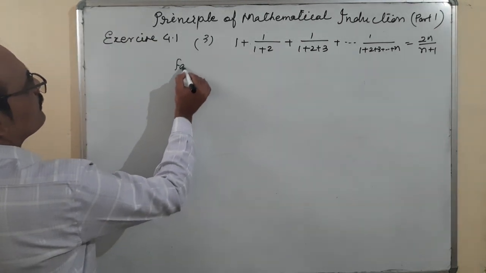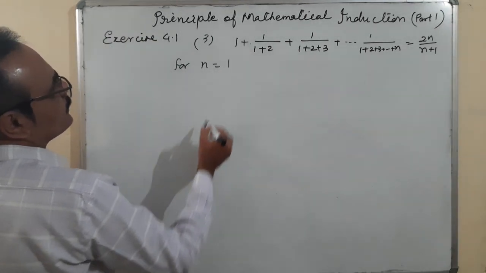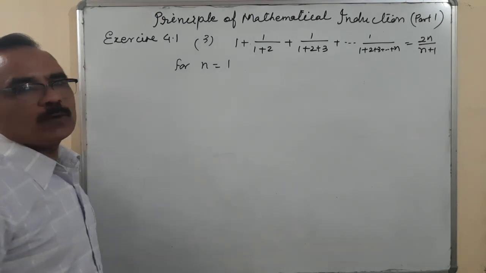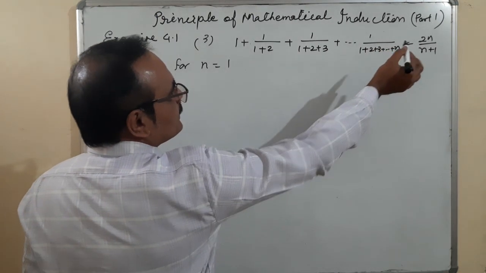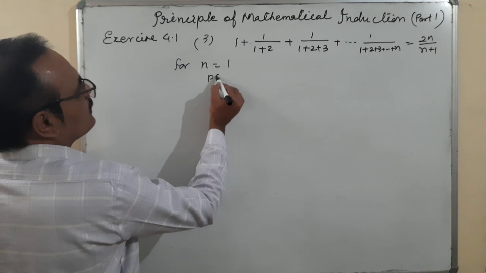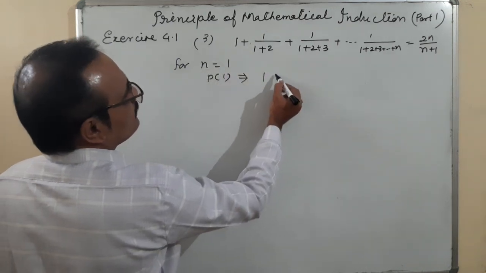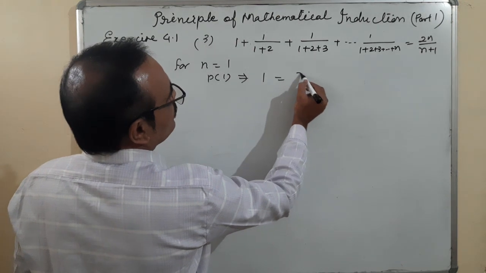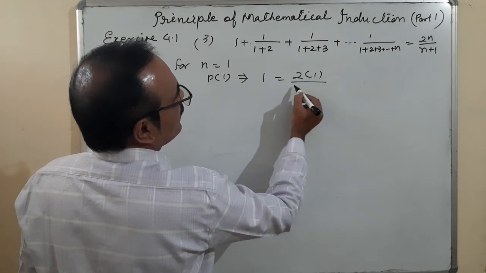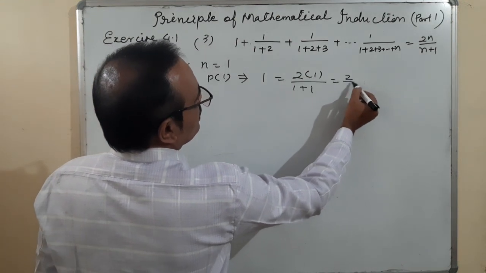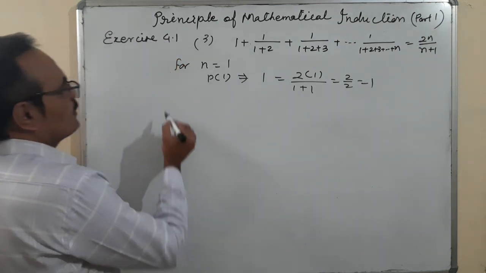For n is equal to 1, what happens here? P of 1, check it: first term 1, and the last term is 2 into 1 upon 1 plus 1. So 2 into 1 is 2 upon 2, that is 1.